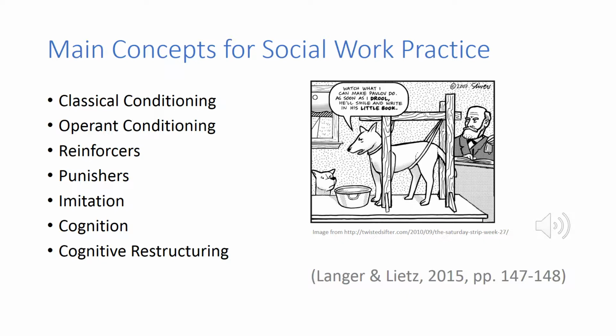Imitation is when behaviors are learned by observing someone modeling it. In social work, we can teach clients skills through modeling. Cognition is our thought process, including automatic thoughts and core beliefs that affect our emotions and behaviors. Cognitive restructuring is replacing irrational thoughts with rational ones that lead to improved emotions and behaviors. This was an intervention that was created by Aaron Beck.